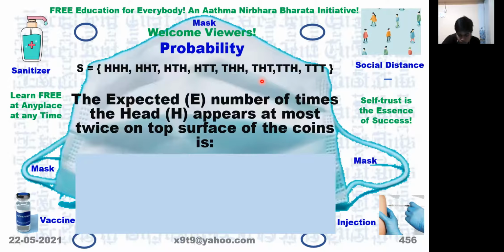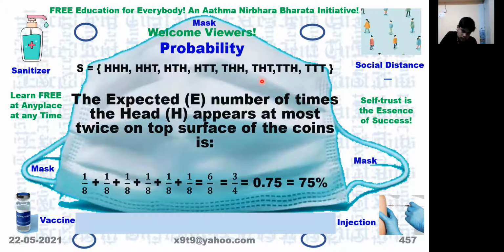So how many will come? 1, 2, 3, 4, 5, 6. So what is the number of times the head appears at most twice on top of the coin? 6 by 8 will write. So that becomes 3 by 4, 75%. 75% of the time this type of result can appear.